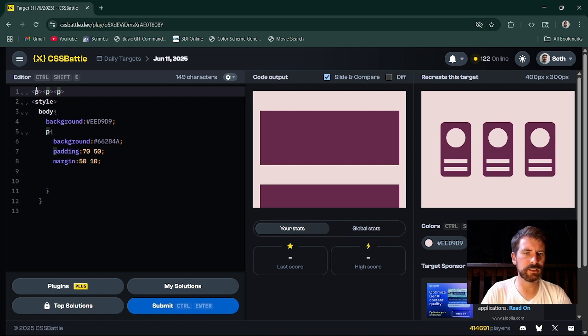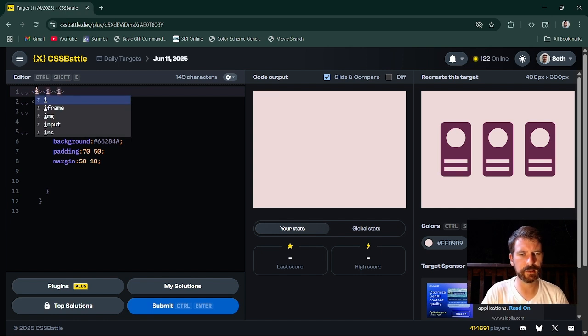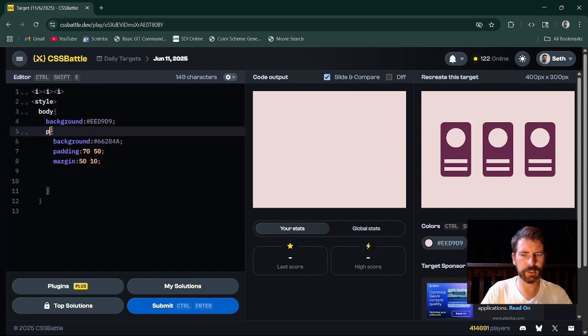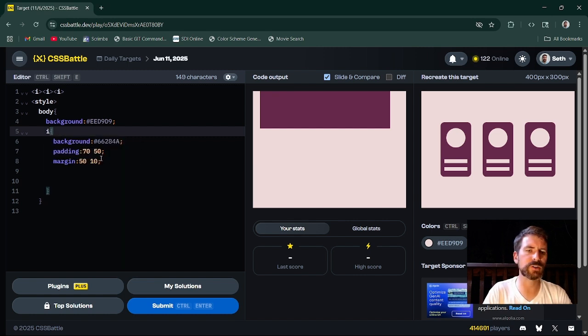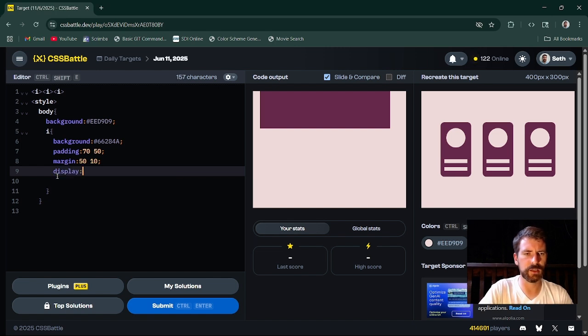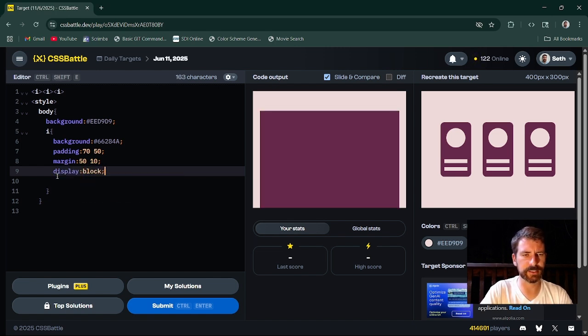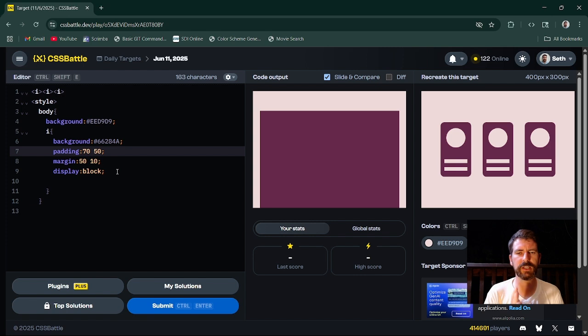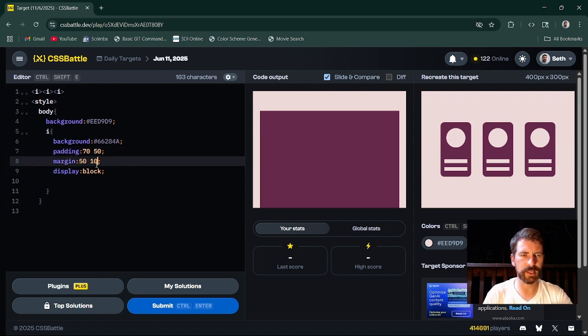Let's actually change those to an I. Change this to an I. Okay, it's actually there. It's actually doing what it's supposed to. Oh, margin won't work. Okay, let's do a display block. Let's see if I'm actually right about this. I am not very right about this at all. Oh, maybe they're smashed all together. No, it's got the 10 on the sides and it's got the 50, because each one has margin. So all 3 of them have margin. But I think they're stacked.